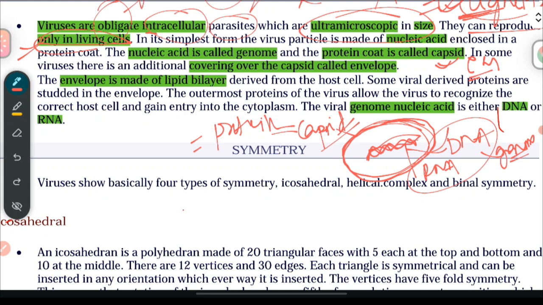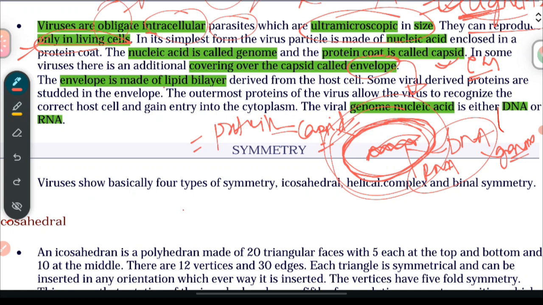Basically, the capsid is made up of proteins. Till now we studied the 2 structural components of a virus. One is the genome, which may be either DNA or RNA, and another is the proteinaceous coat enclosing the genome, that is the capsid. In some viruses, there is one more additional layer or covering over the capsid, and that is called the envelope. It is not necessary that all viruses have an envelope. So again, based on the presence or absence of an envelope, we classify viruses as enveloped viruses or non-enveloped viruses.